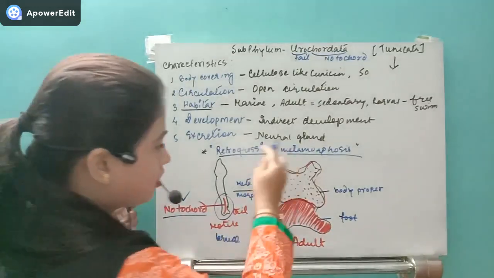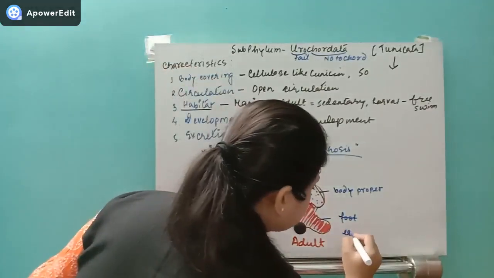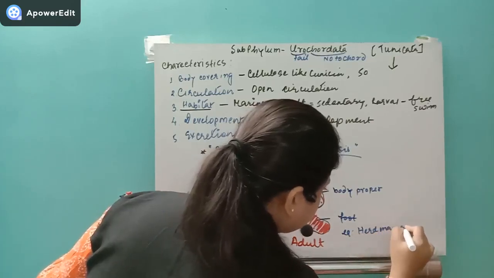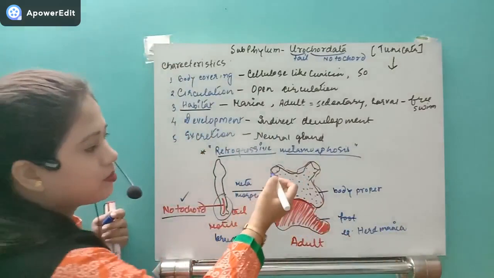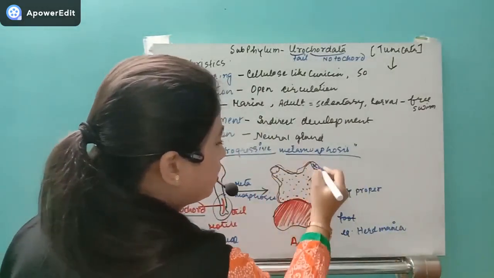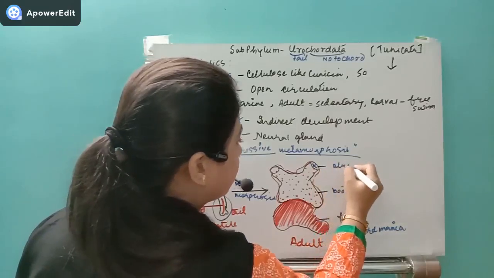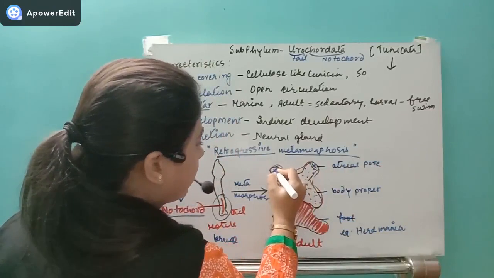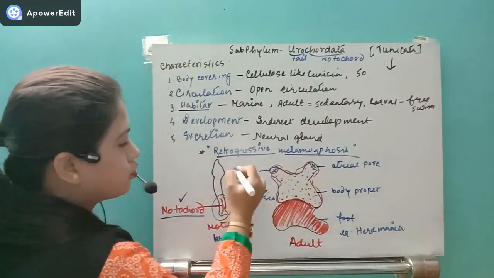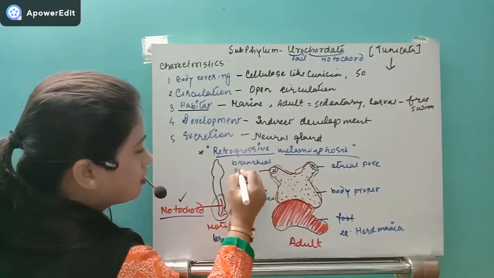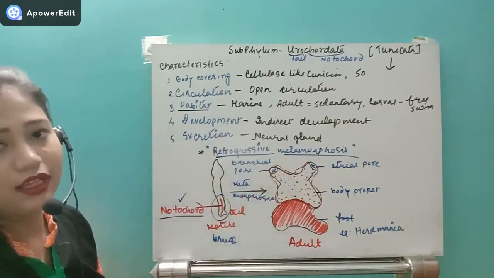Now let's see some other characteristics of the adult. I'm drawing one species, known as Herdmania. If you see this organism, it has two pores. One is the atrial pore and the other is the branchial pore.